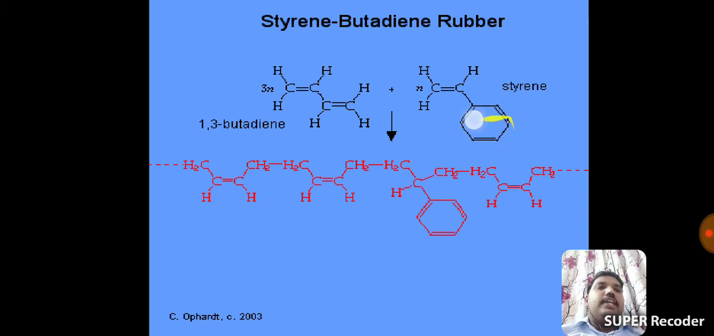Here is the styrene structure. This is the benzene ring. The benzene ring is attached with a vinyl group, CH double bond CH2. That is the styrene structure. 1,3 butadiene and styrene are added in the presence of sodium as a catalyst to form the rubber. That is styrene butadiene rubber.